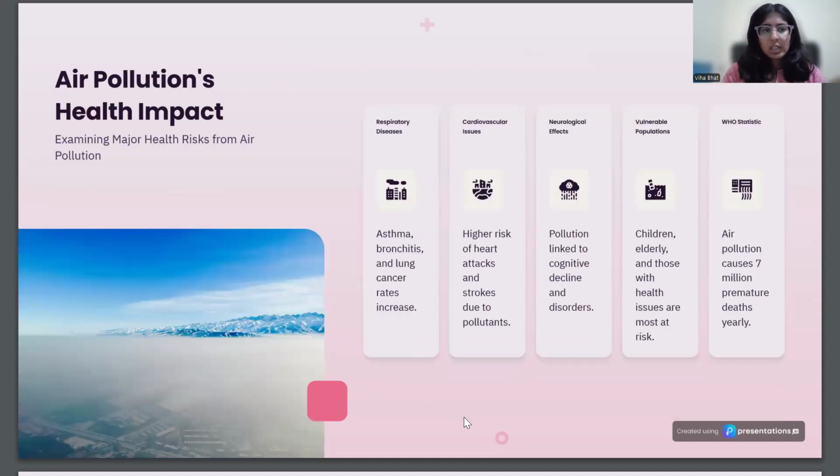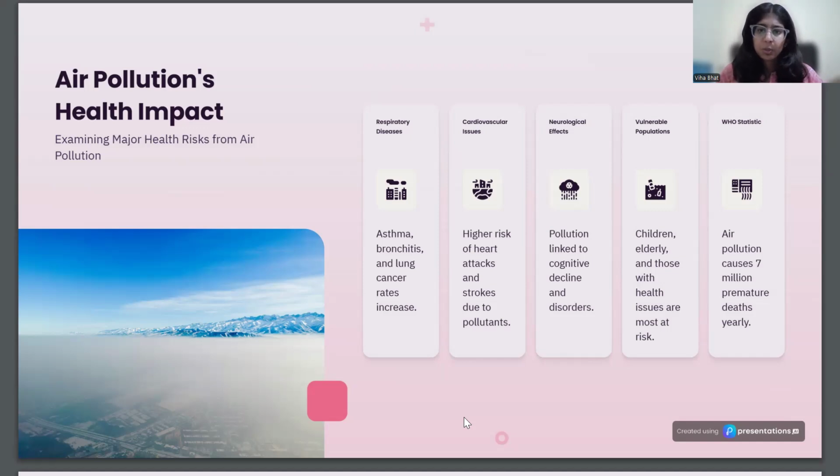We're going to next look at pollution's health impact. It can give us respiratory diseases like asthma, bronchitis, and lung cancer rates increase. Next is cardiovascular issues, a high risk of heart attacks and strokes due to the pollutants. Next is neurological effects, pollution linked to cognitive decline and disorders.